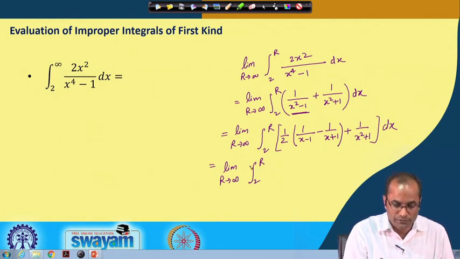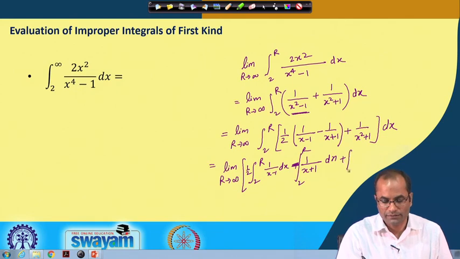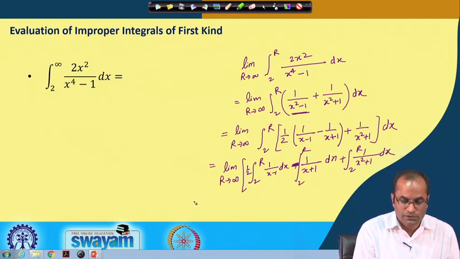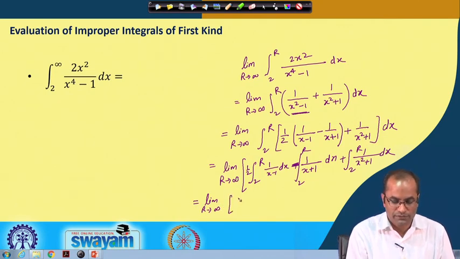So, we have 3 integrals now. One is 1 by 2 times the integral of 1 over x minus 1 dx, then we have minus the integral of 1 over x plus 1 dx, from 2 to r again, and then we have the integral from 2 to r of 1 over x^2 plus 1 dx. So, the first one, let it be the limit as r tends to infinity, and we have here this half.